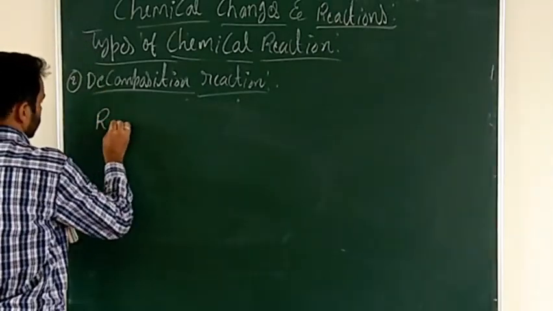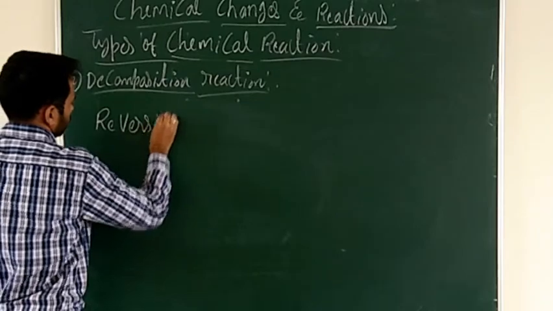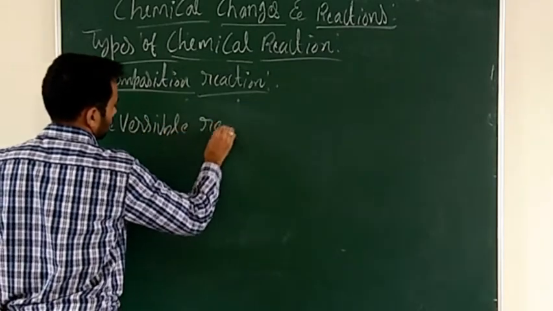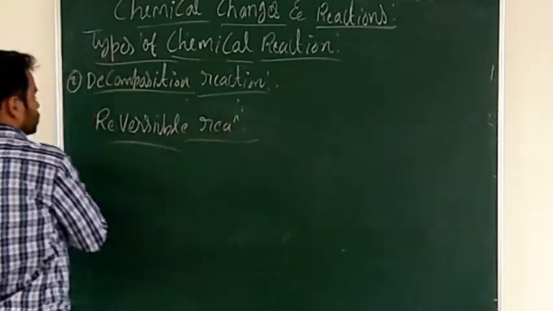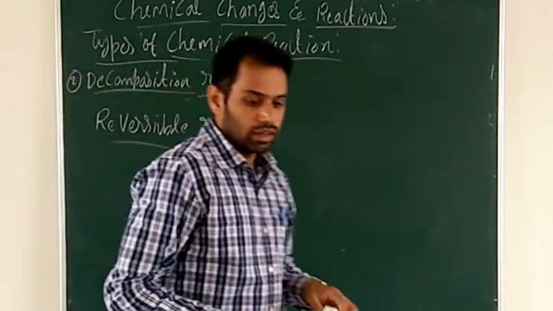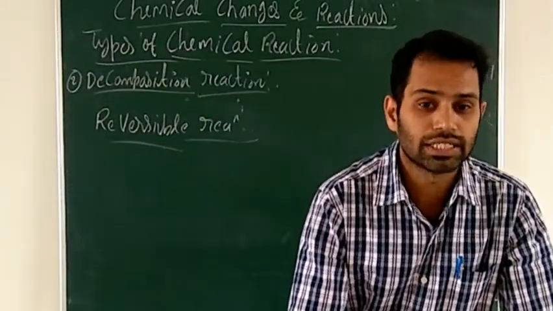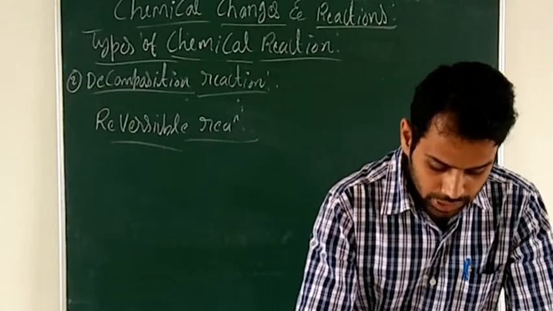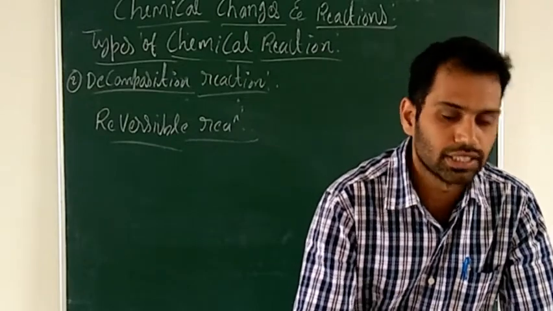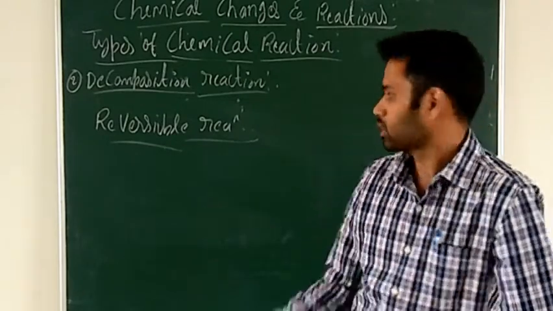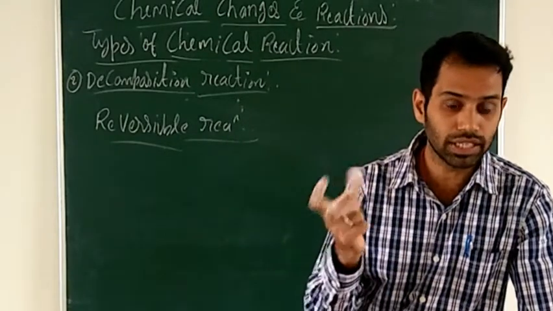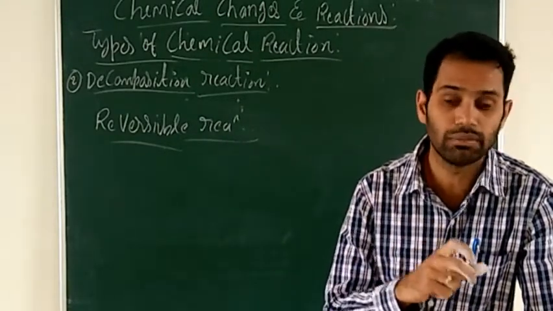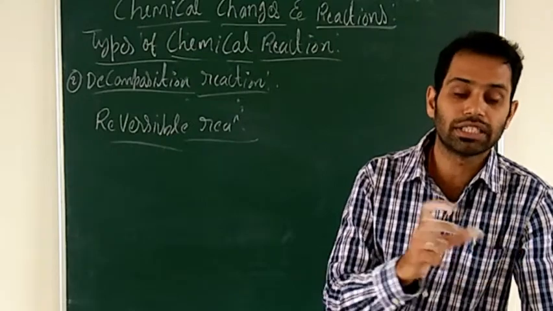Reversible reaction. So a reversible reaction means the direction of chemical change can be reversed by changing the conditions of the reaction.